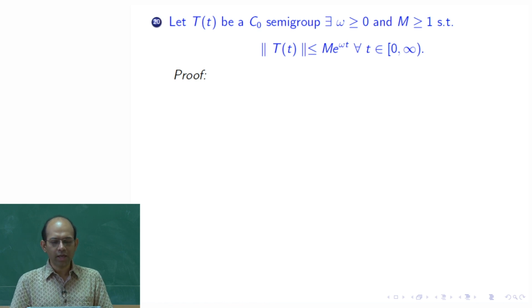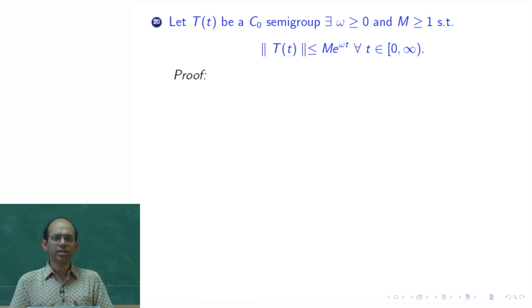So, I have a semigroup. The semigroup definition clearly says T(t) composed with T(s) is equal to T(t plus s). Like exponents, e to the power t times e to the power s is e to the t plus s. So, the property itself is there for exponential functions.